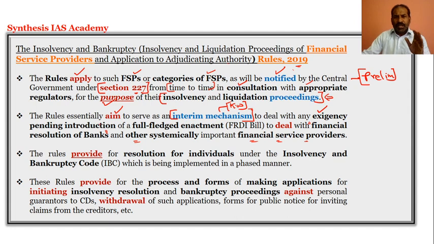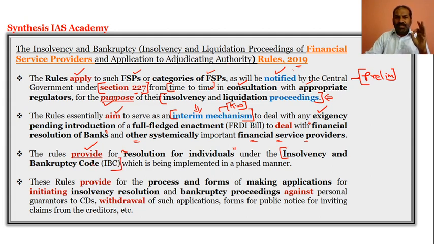So it is basically to work as an interim mechanism to deal with any exigency, pending issues or proceedings, and it also provides resolution for individuals under the Insolvency and Bankruptcy Code.